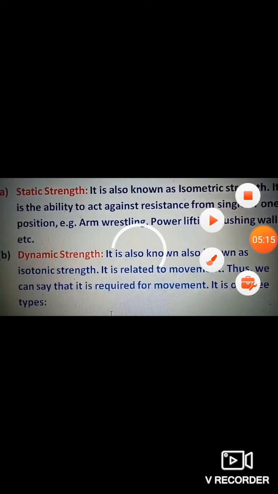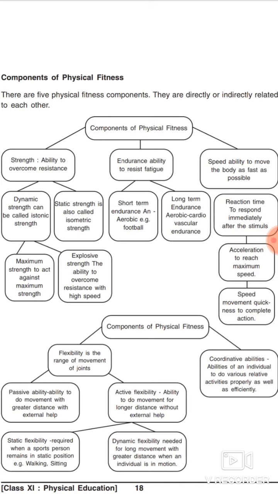Okay, and now you correct this: dynamic strength has only two types, not three. This was a mistake. Strength has two parts, dynamic and static. Then dynamic has two parts, maximal and explosive strength.